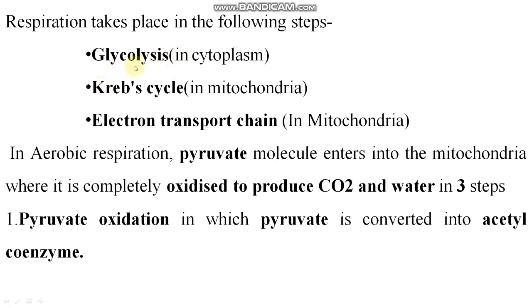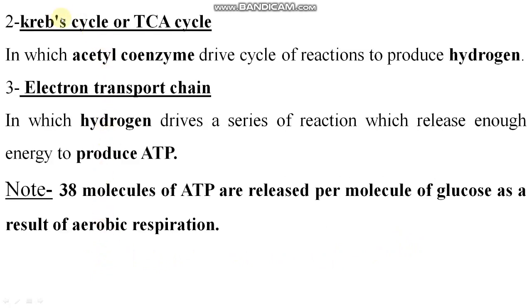Now this pyruvate will go for further process, which is different in the aerobic and anaerobic condition. So in aerobic respiration, pyruvate molecule enters into the mitochondria where it is completely oxidized to produce CO2 and water in three steps. Pyruvate oxidation, in which pyruvate is converted into acetyl coenzyme. Krebs cycle or TCA cycle, in which acetyl coenzyme drives a cycle of reactions to produce hydrogen. Electron transport chain, in which hydrogen drives a series of reactions which release enough energy to produce ATP.